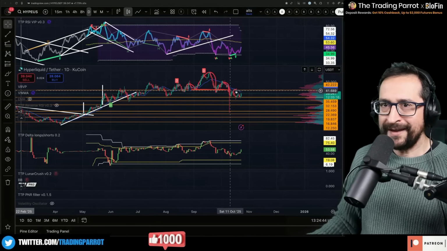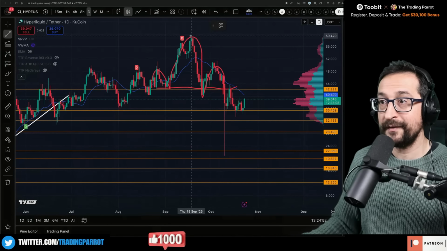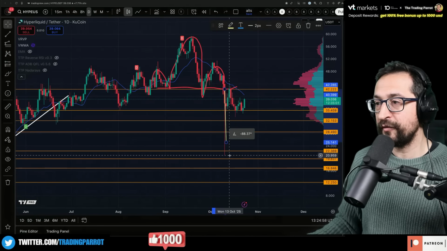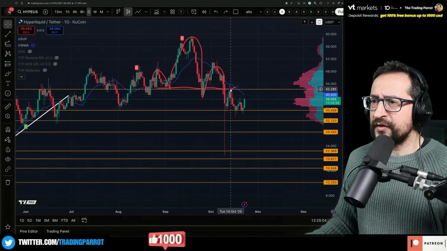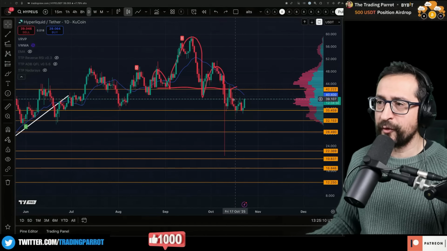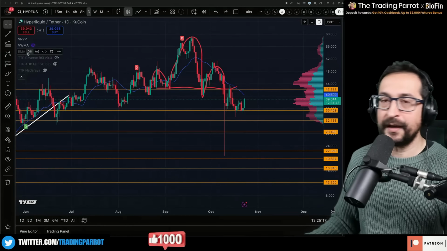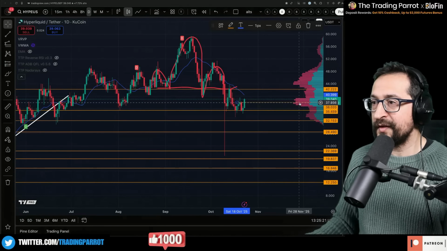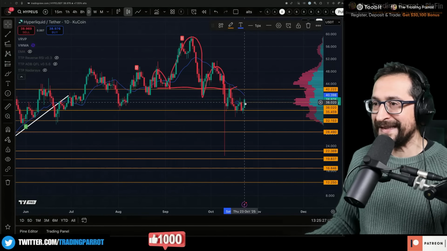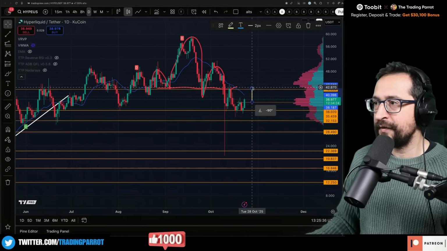Hype had a head and shoulders in here, which played out perfectly well. Not like Bitcoin ones that haven't been playing out this cycle. This one went way beyond the technical target. It was supposed to be 24 and it went to 21. And we turned this into resistance, and we are holding the lows of 35. We're trying to form a double bottom in here, and we could say that is breaking out. I'm going to give it a little bit of bullishness for Hype. Why? Because there's a point of control around here, and we are breaking above it. So let's hold at 38, and let's go for the technical target of the head and shoulders, and let's see if it can achieve 42.